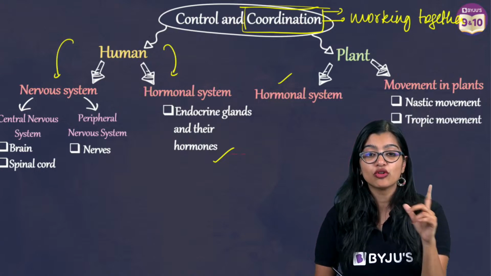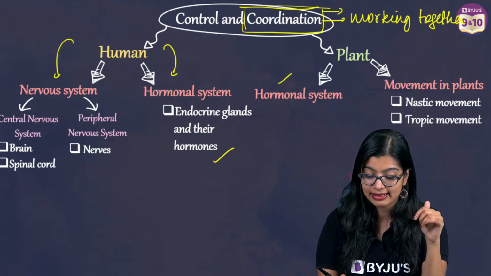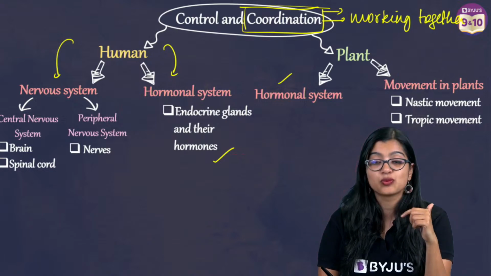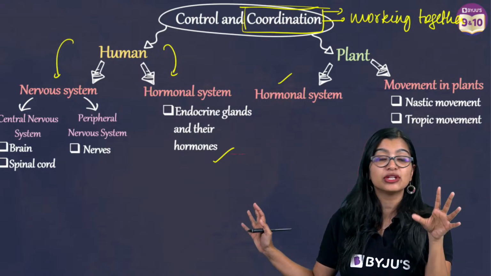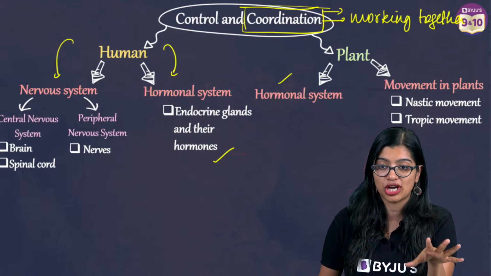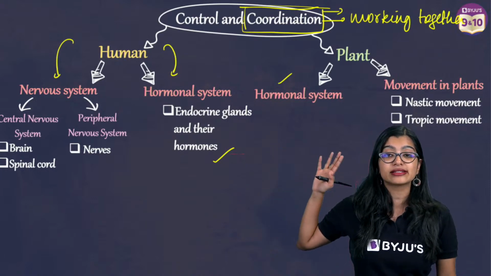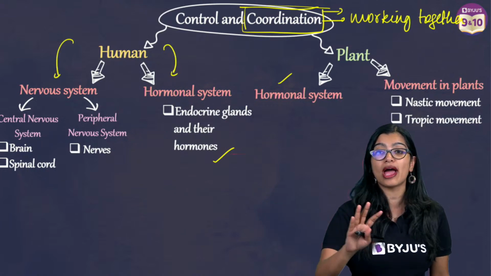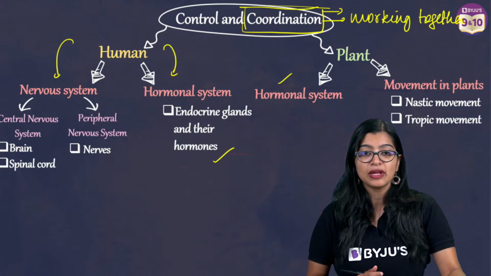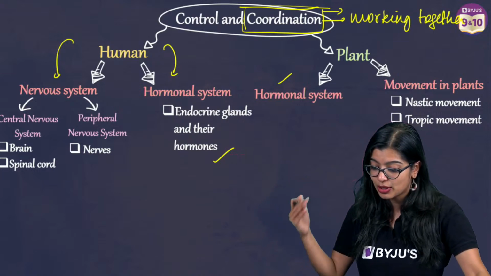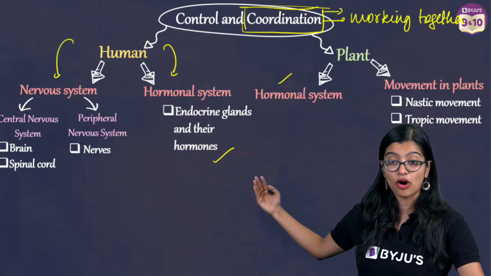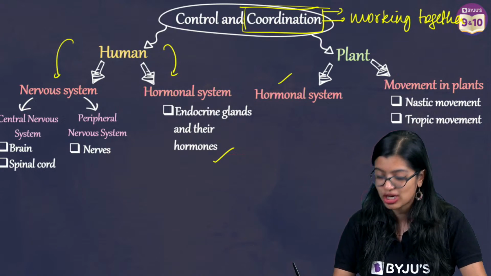All right. So movement in plants, as we know, we see that there is nastic movement as well as tropic movement. So this is a broad mind map of the different topics that we have covered in this chapter. If all of you want to take a screenshot of this particular thing, you can go ahead and take a screenshot, right? Quickly, everybody, this is a simple mind map that we are going to discuss, and then we will go on to the important topics that are there in this particular chapter.